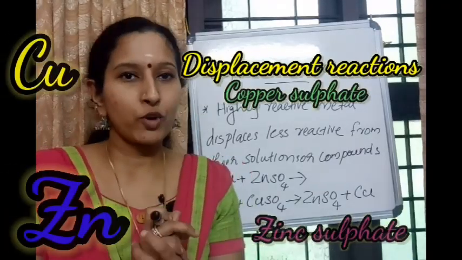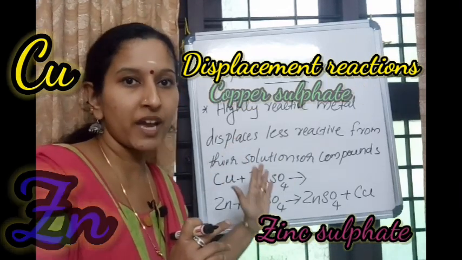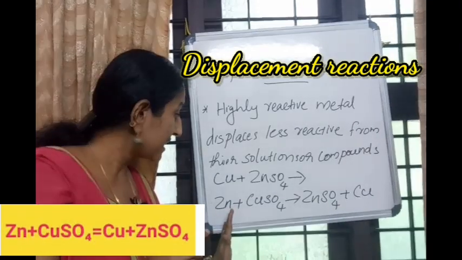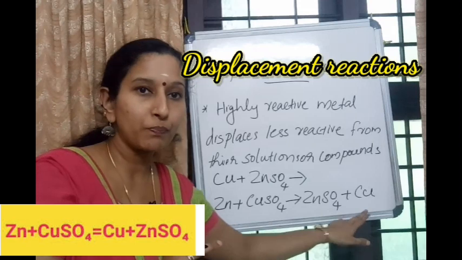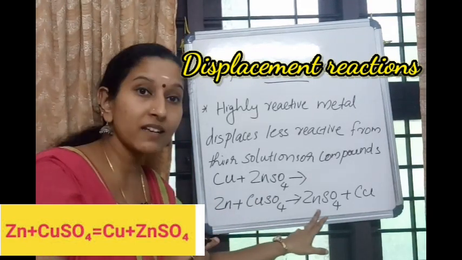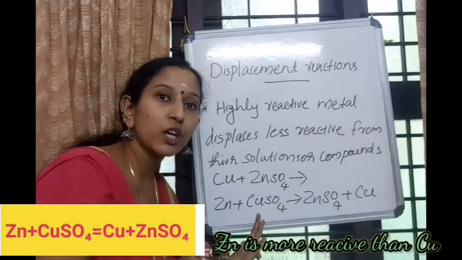We can discuss one more example. You can see two parts of reactions on the board, right? The first one: zinc, Zn, plus CuSO4 gives ZnSO4 plus Cu. When zinc reacts with copper sulfate, we get products like zinc sulfate and copper, which means zinc is more reactive than copper.